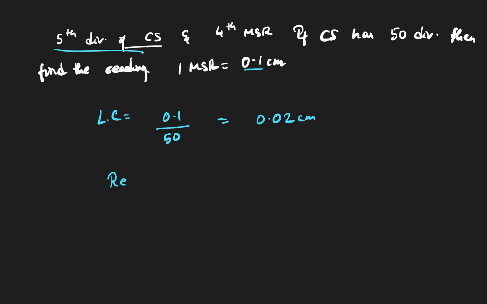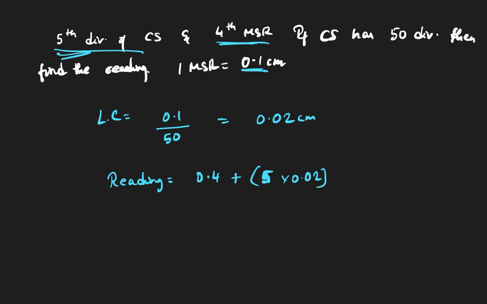So reading will be equal to MSR. My MSR is fourth, so fourth means 0.4 centimeter, because 1 MSR is 0.1. Plus CSR: circular scale is fifth division, so circular scale reading is 5 into 0.02.